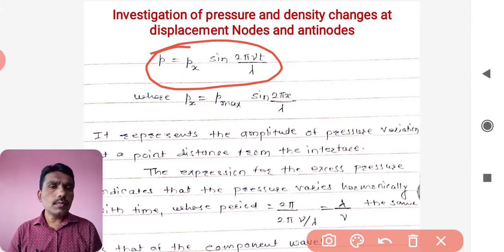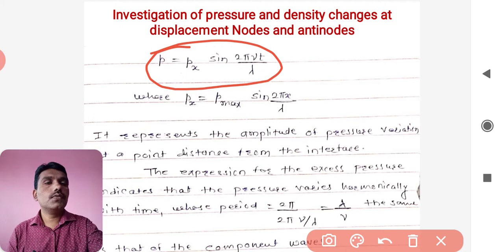Now it represents the amplitude of the pressure variation at a point distance from the interface.